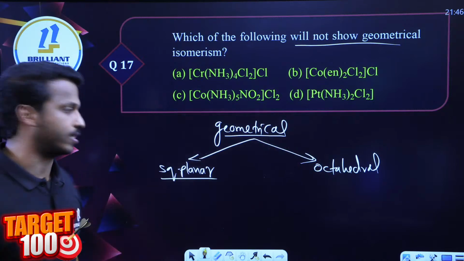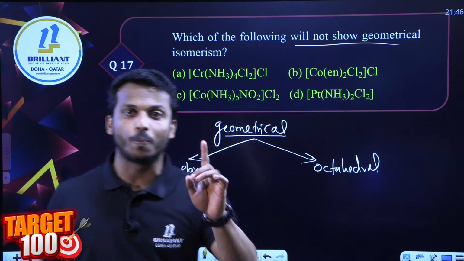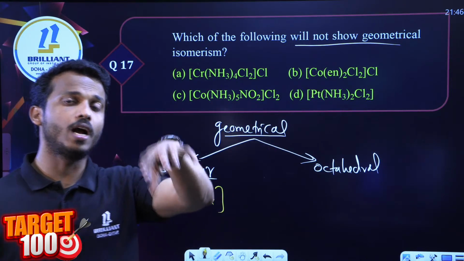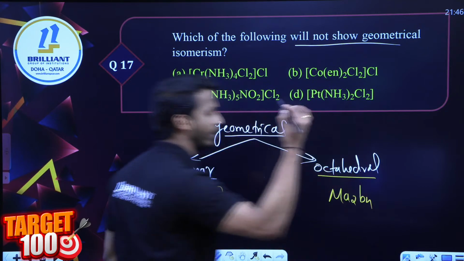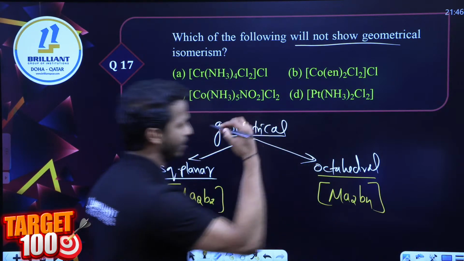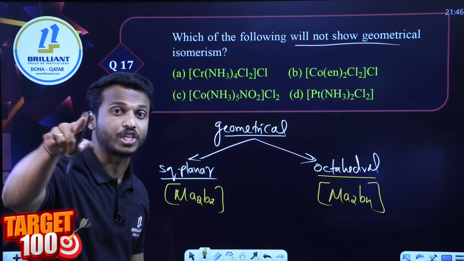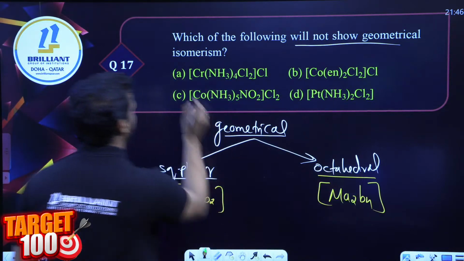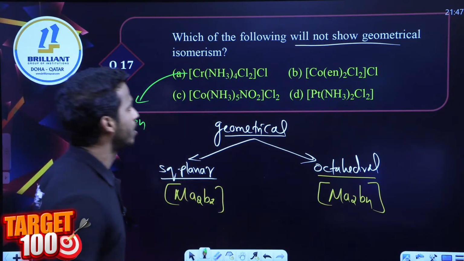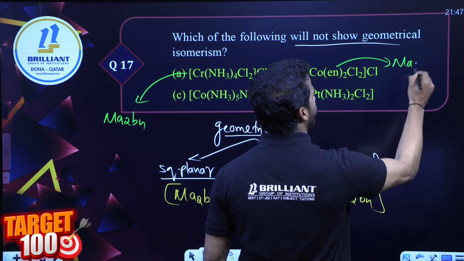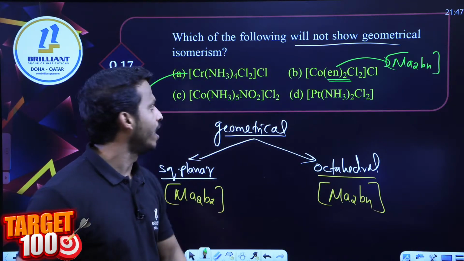In square planar complexes, the type Ma2B2 can give cis-trans isomerism. Whereas in octahedral complexes, the type Ma2B4 can give cis-trans isomerism. Another type, Ma3B3, gives fac and mer isomers, facial and meridional. The first complex is of type Ma2B4, yes, it can give cis-trans. This one is also Ma2B4, because it has a bidentate ligand; two of them give a total of 4 sites, and then Cl2.